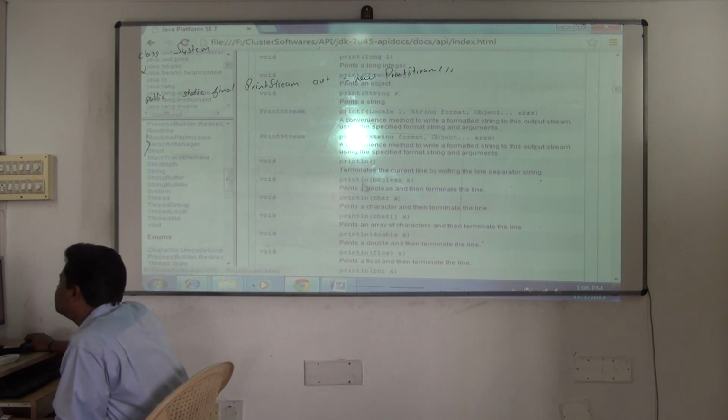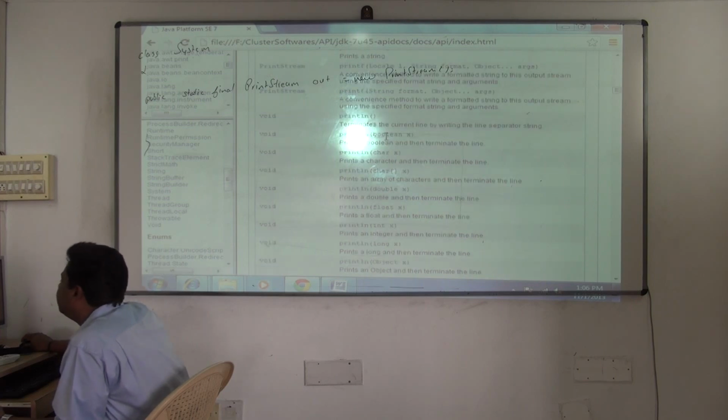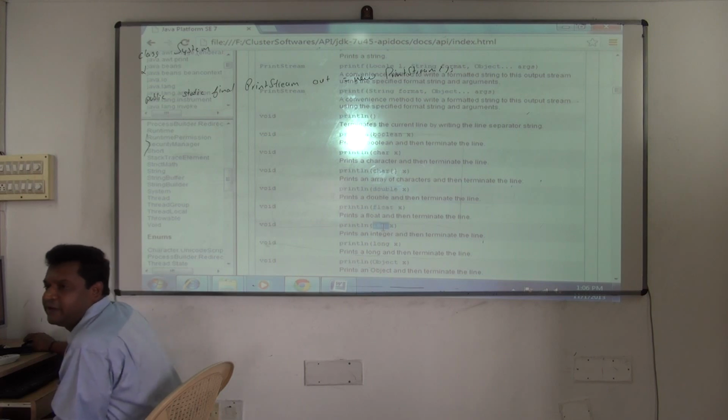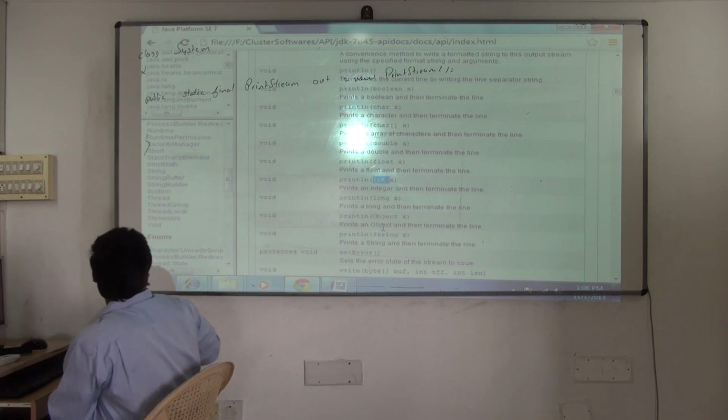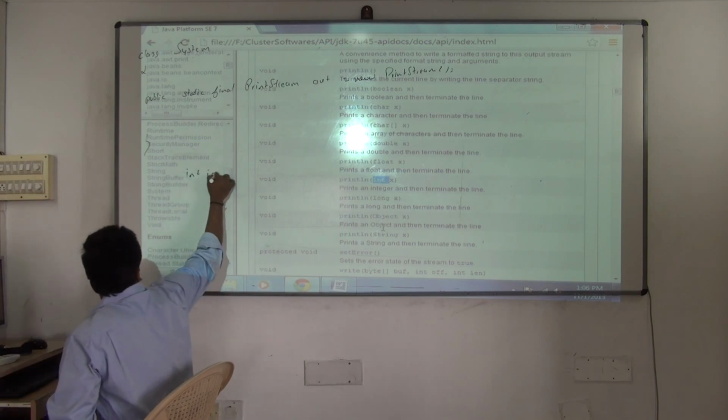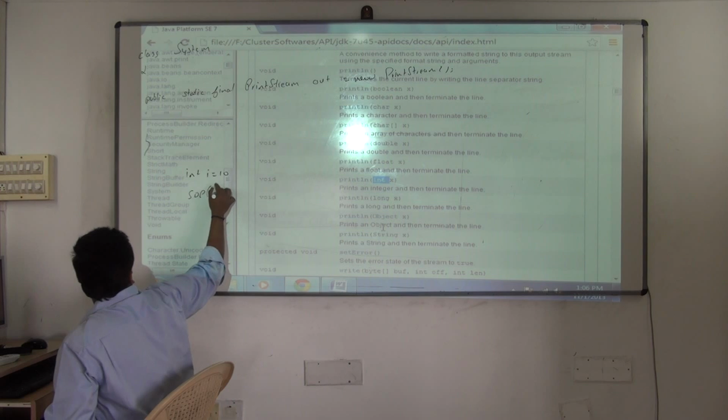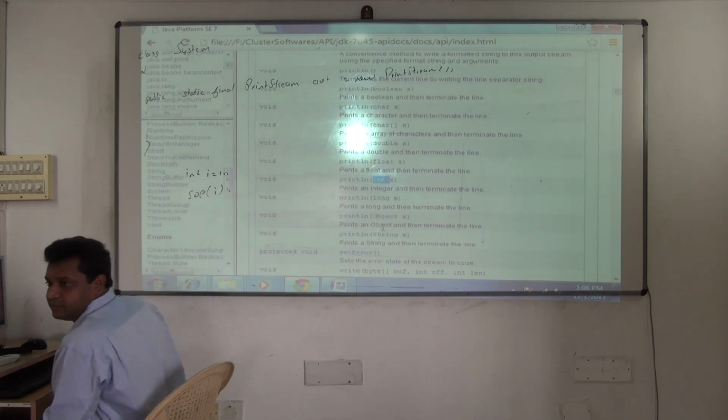So many println methods are there. See here, I can pass boolean, I can pass char, I can pass double, I can pass float, I can pass int. int i = 10; SOP i we print now. So println is what? An overloaded method. println is an overloaded method present in class PrintStream. That's it. You are told now many times. int i = 10; SOP i means passing an int value.